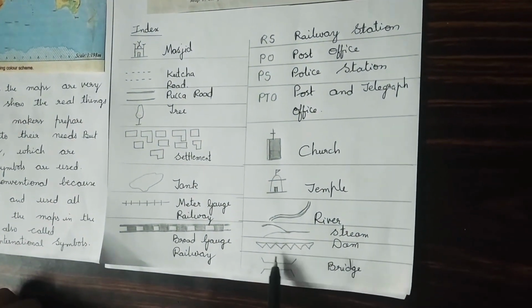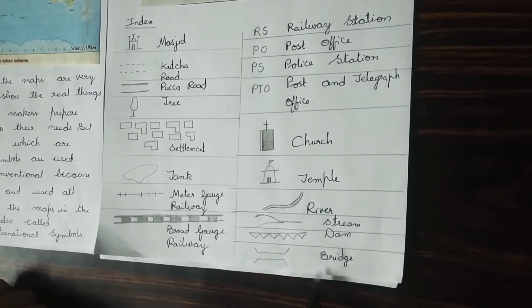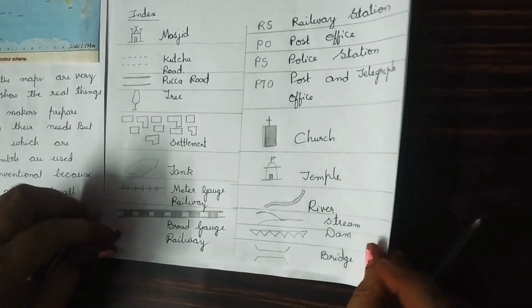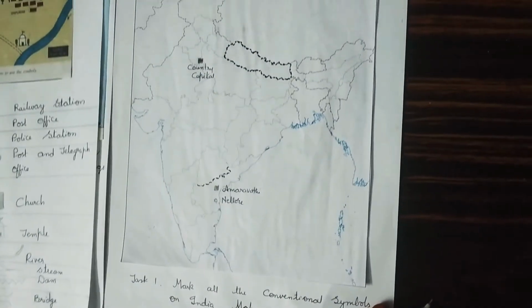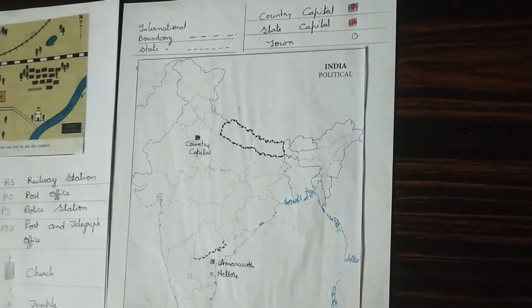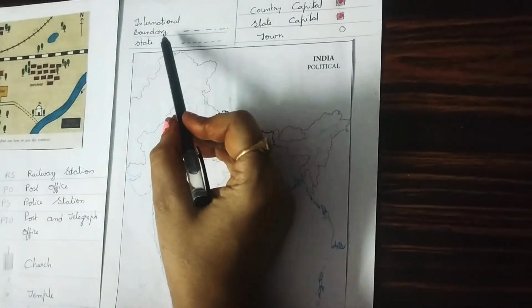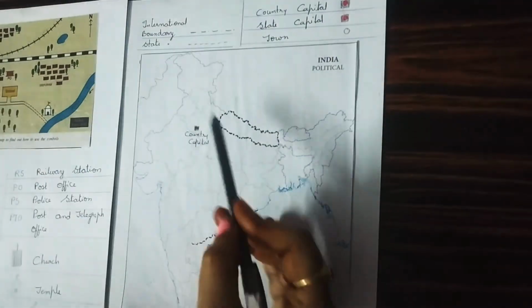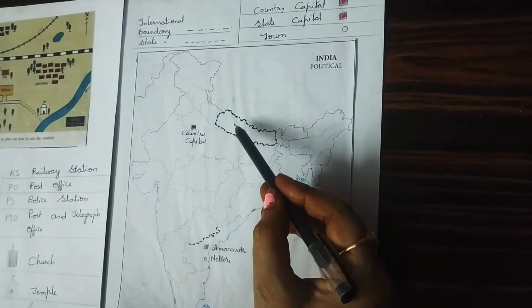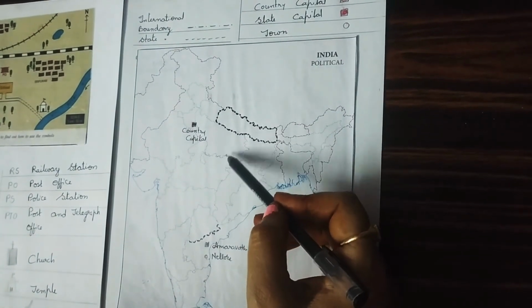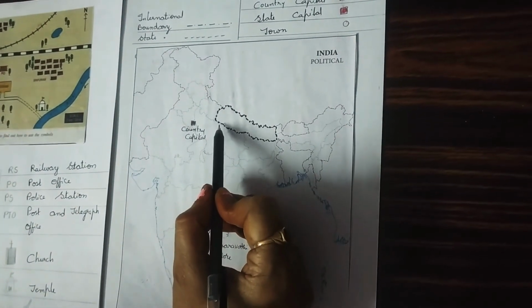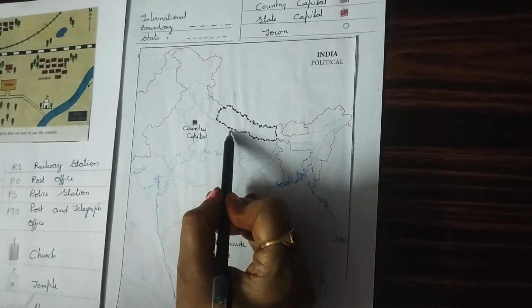Also, a stream is shown like this, a dam is shown like this, and a bridge is shown like this on a map. And some of the conventional symbols are here. An international boundary, that is between one country and another country, is shown with dash dot like this.